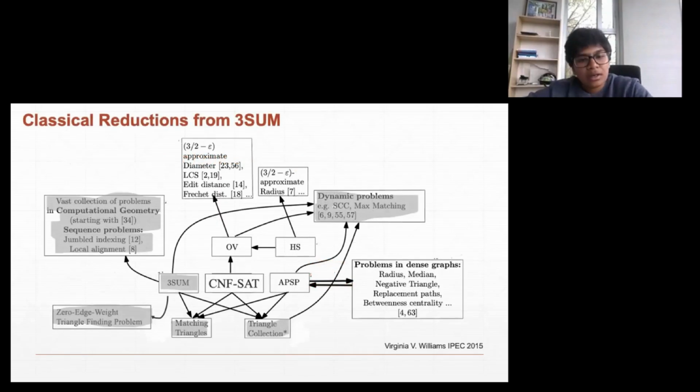And so a lot of research and people had given a lot of these fine-grained reductions from threesome to many problems, like the ones I've highlighted in gray in the classical world. And we thought, okay, let's get deep down into these reductions and see what they tell us in the quantum setting. And the observations that we had were depressing, but that will lead to my PhD, so I'm happy about that.